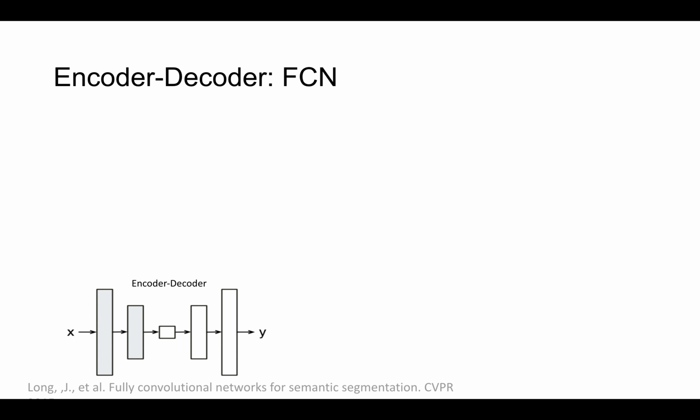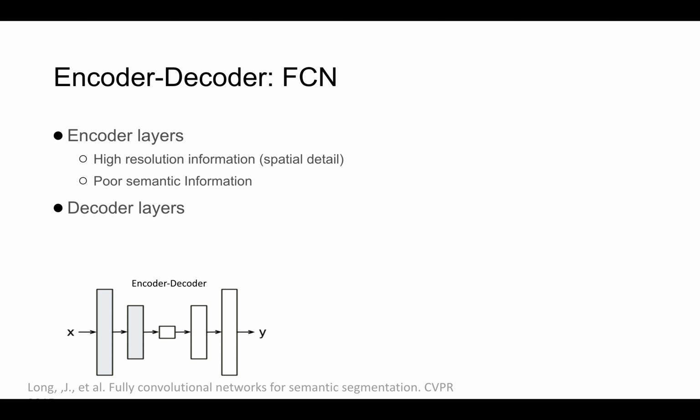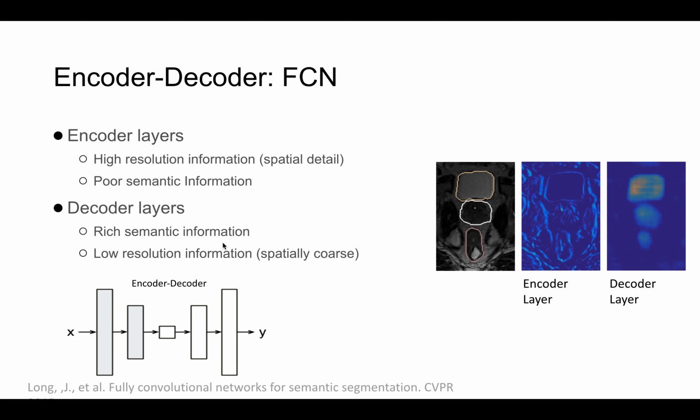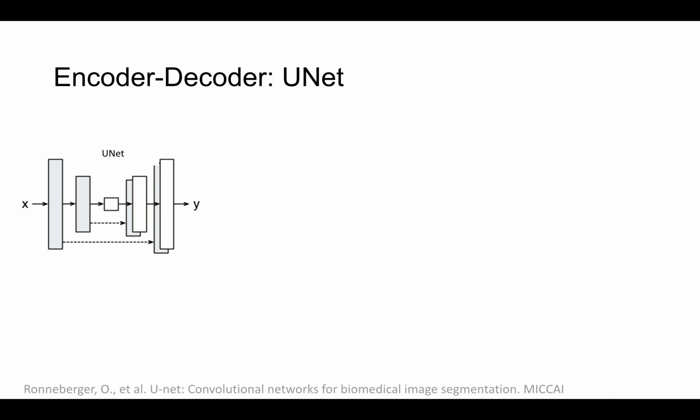Let's also revisit the previous encoder-decoder architectures. The first one is fully convolutional networks. In the encoder layers, it can provide high-resolution information because there are a lot of spatial details there, but it's poor at semantic information. In the decoder layers, it can provide rich semantic information, but it is poor at high-resolution information.